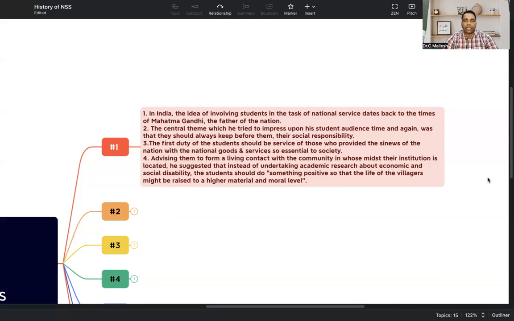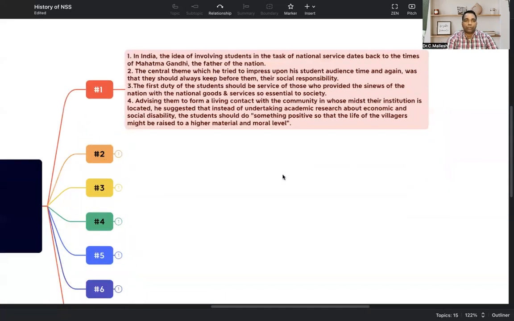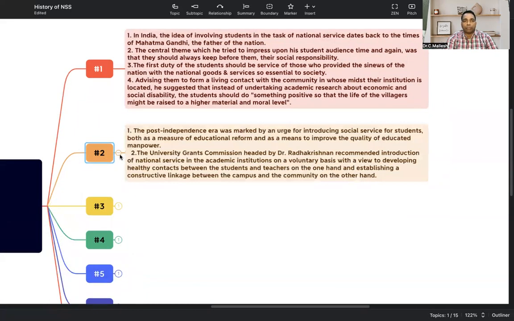Why? Because teachers are educating, students are learning, and whatever they learn, they also have to learn the problems of society. Once they learn the problems of society, they will apply their classroom knowledge to that problem. Then they are going to do research on a solution for that problem, which is going to help the country.